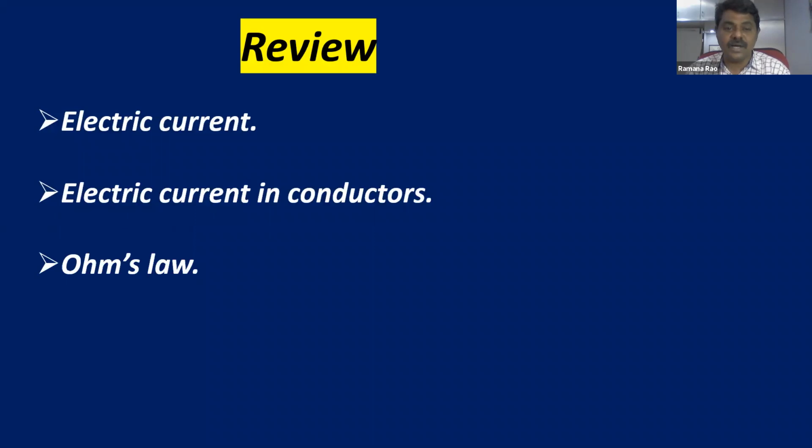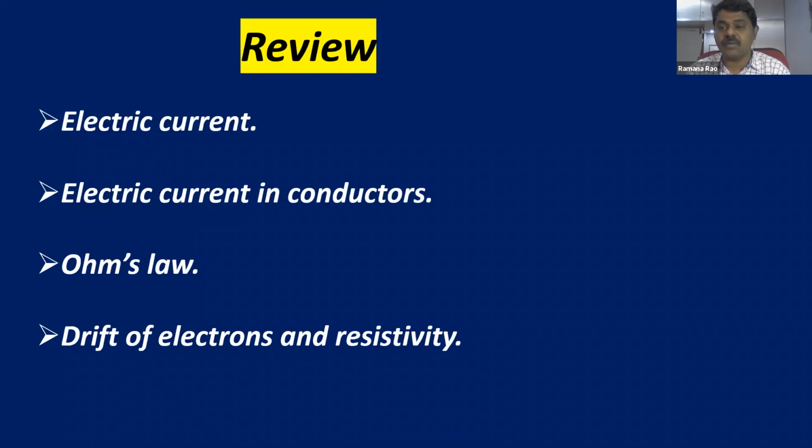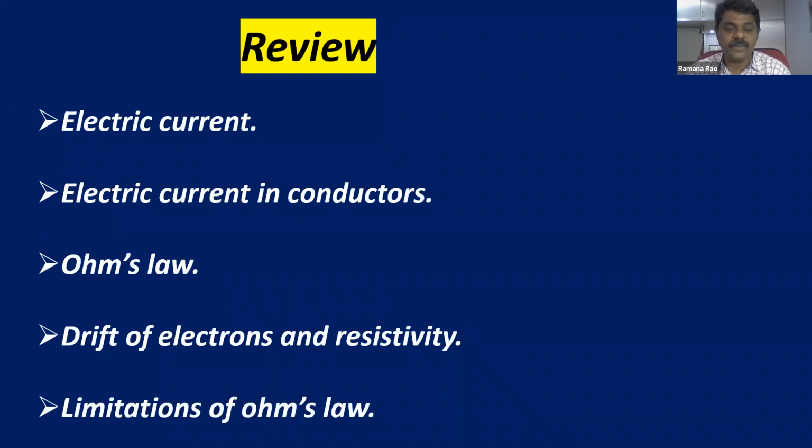Then Ohm's law, an empirical formula relating potential difference and current in various conductors. And drift electrons and resistivity. Drift velocity means a very small constant velocity after the application of the electric field. Resistivity we also defined. And the most important concept, the limitations of Ohm's law. So these are the topics we covered in the last class, right, children?